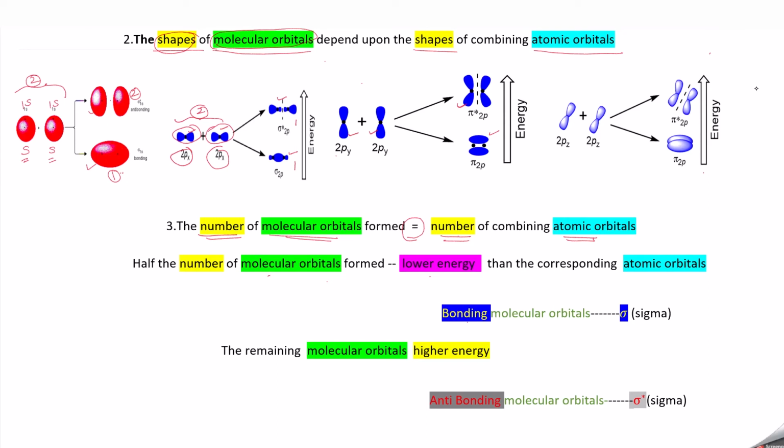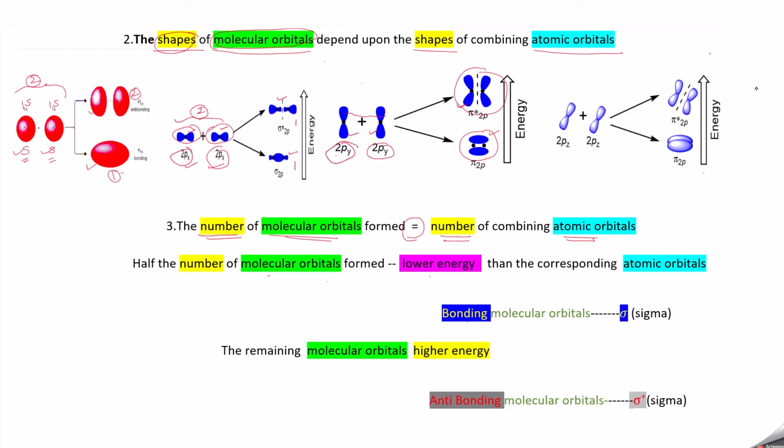Similarly here also, in this case, this s orbital and this s orbital will undergo head-on overlapping. And here also this px and px orbital will undergo head-on overlapping. But here the 2py orbital and this 2py orbital will undergo lateral overlapping. So you are getting two molecular orbitals, one is here, the other one is here, because two atomic orbitals combine.